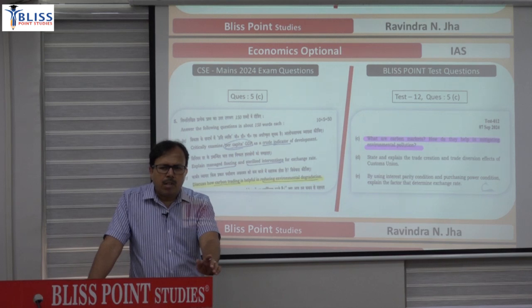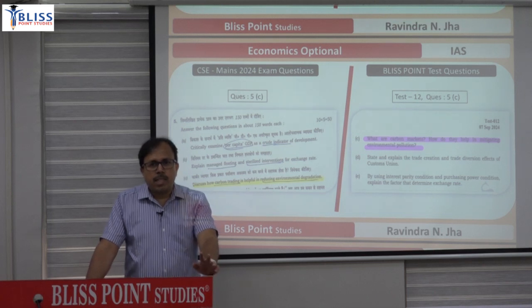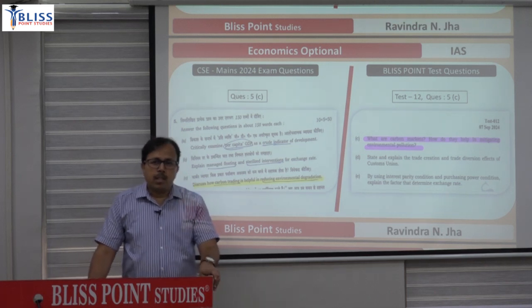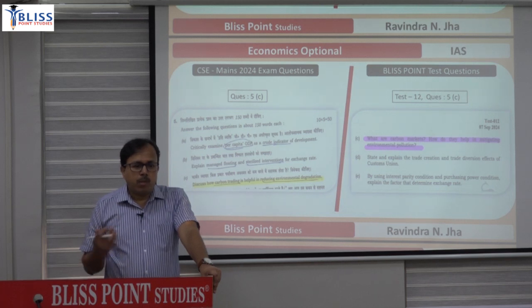Even if it matters for 1 mark, say if you are getting 5 or 6 or 5.5 or 4.5, one question makes huge difference. You attempt 19 questions in one paper, 38 questions in total, paper 1 and paper 2. So 38 marks का difference हो जाता है अगर हम एक नंबर का difference भी create करें तो. And that is a huge difference between, you can say, a score of 240 and 278.